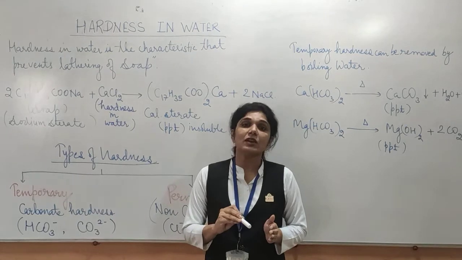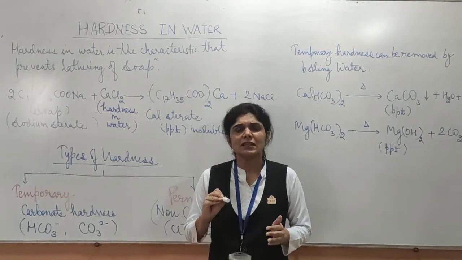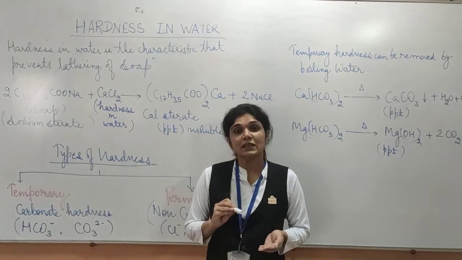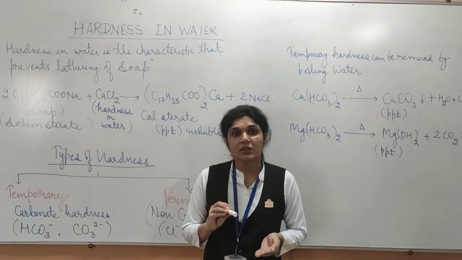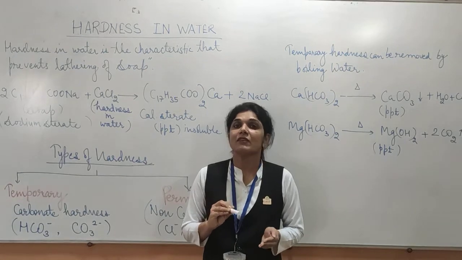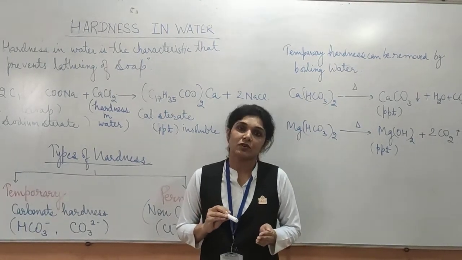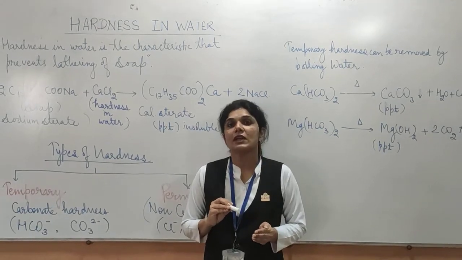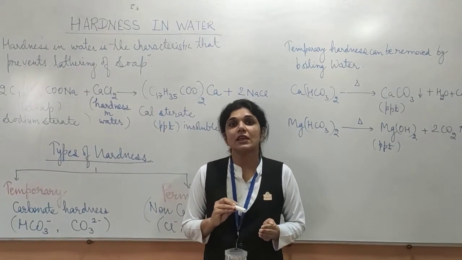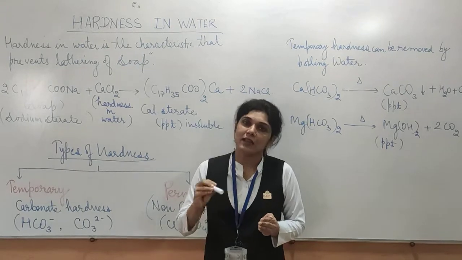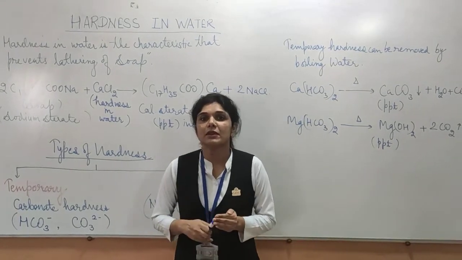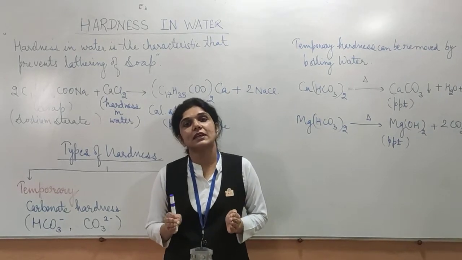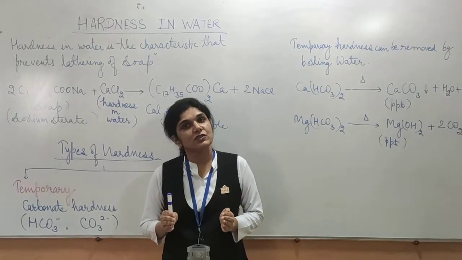If the same water is used in industry, then there will be no problem of microorganisms. The main thing is that the water should not have any hardness in it. So hardness should be removed if we are using water in industry, especially if we are talking about boilers, that we are going to study further in this chapter. So we are mainly concentrating here on the hardness of water.